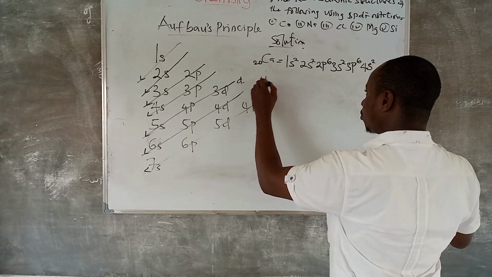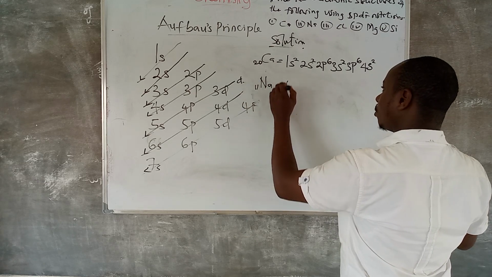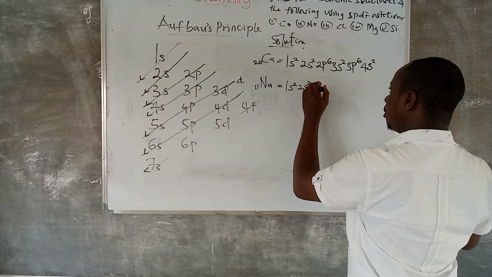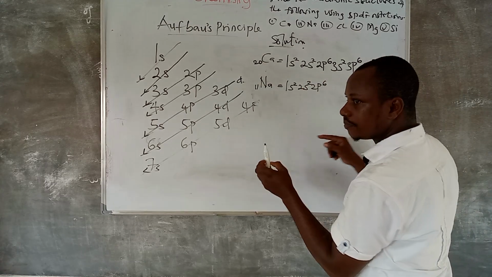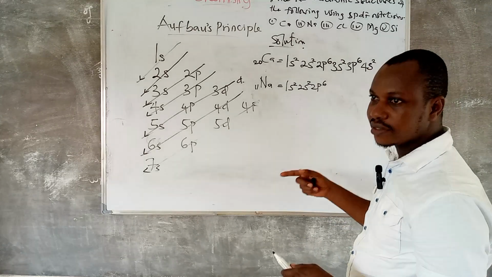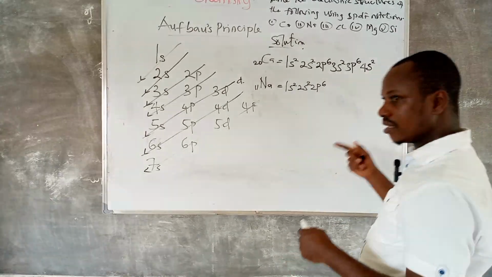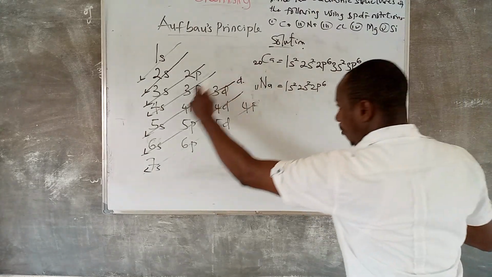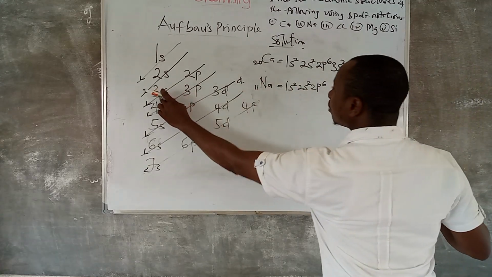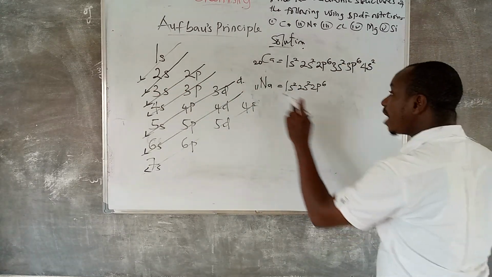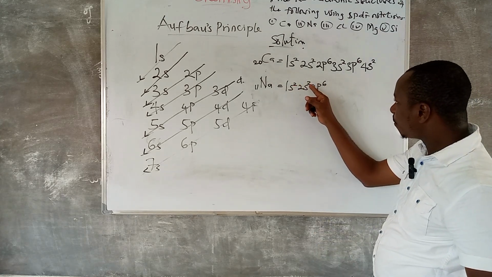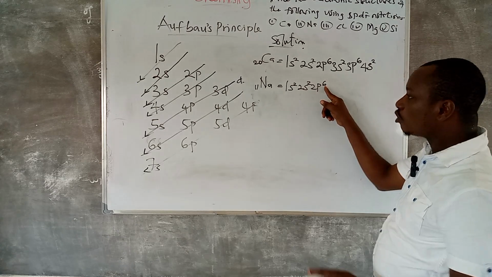Let us check that of sodium. Sodium is 11: 1s2, 2s2, 2p6. Don't forget the sequence: 1s, 2s, 2p, 3s, 3p, 4s, 3d, and so on and so forth. Just master this sequence. That is your key to understanding this. After 2p, now we get to 3s. But before then, you count. We are looking at 11. 2, 2 plus 2, 4. 4 plus 6, 10. So the next one is what?